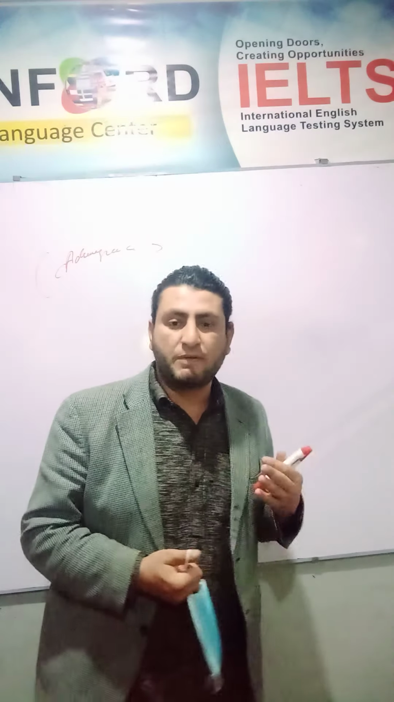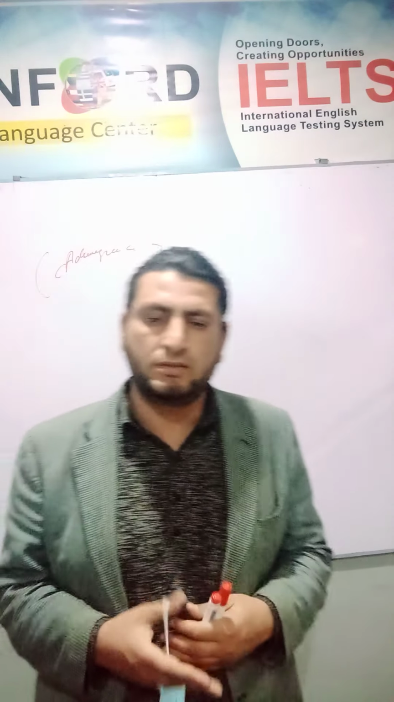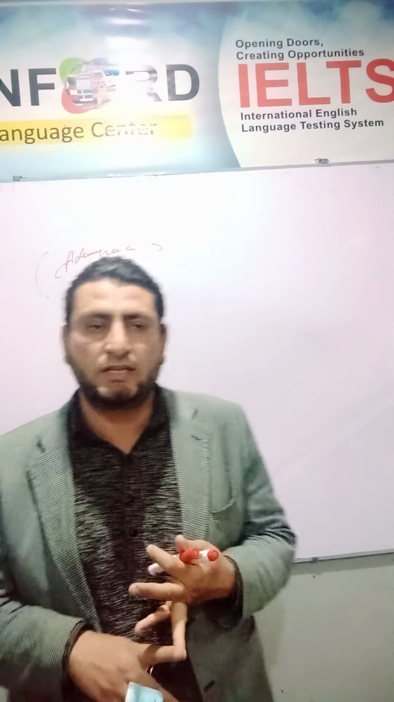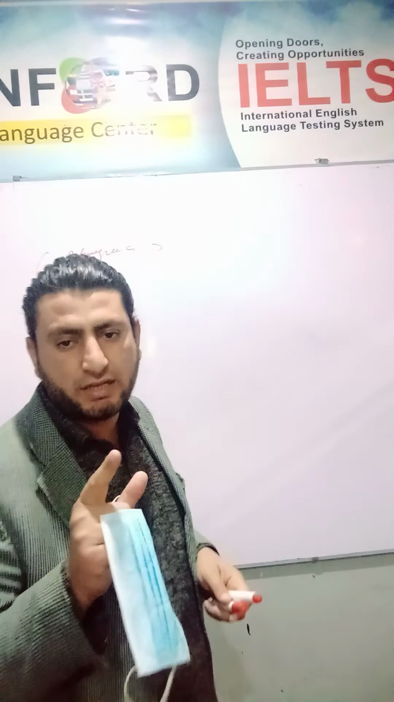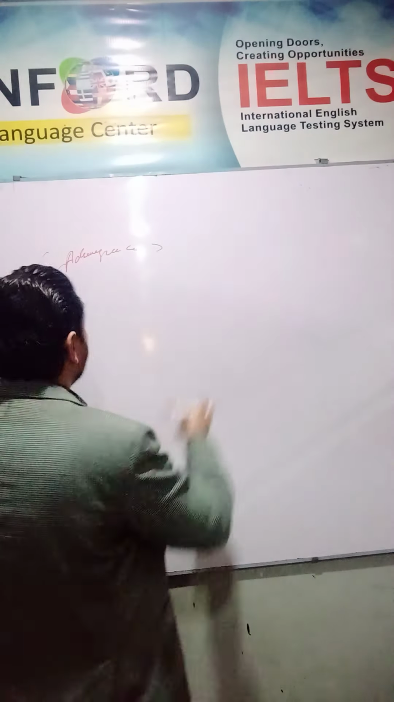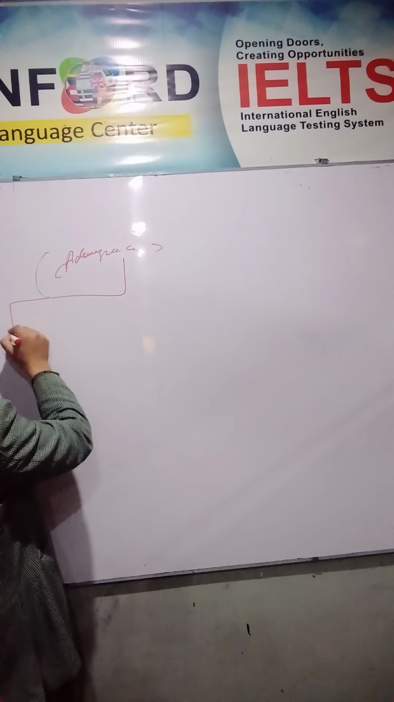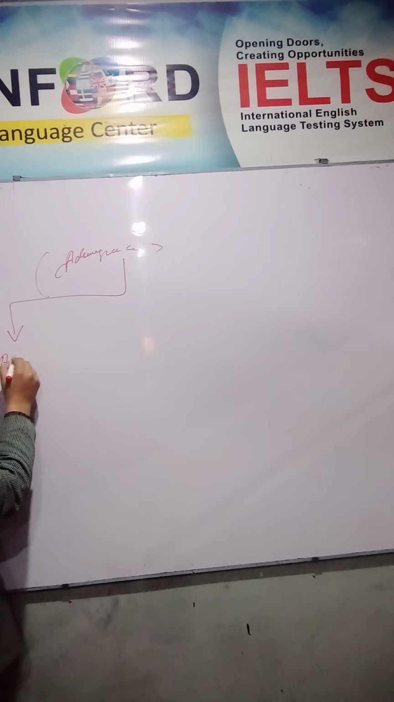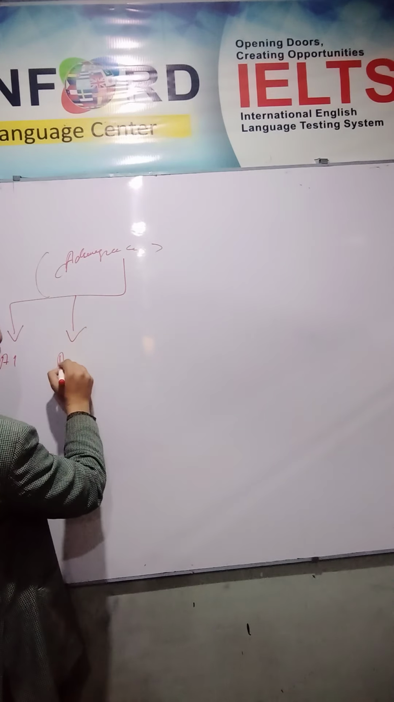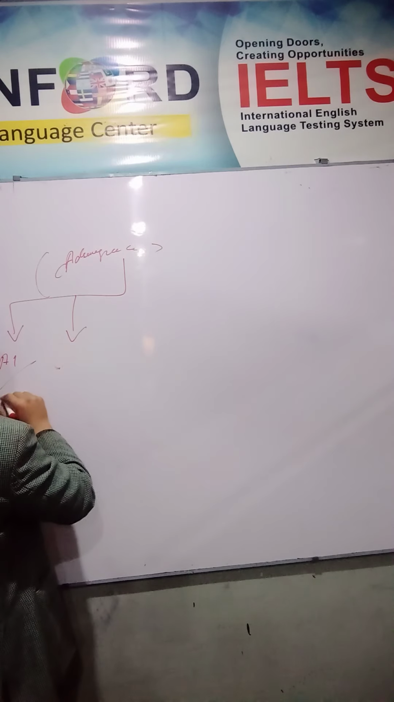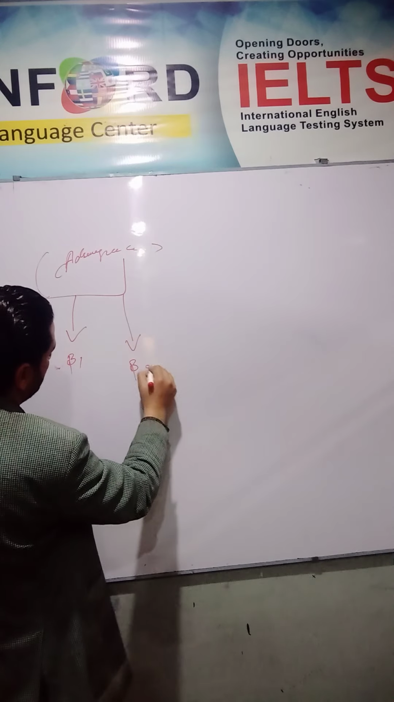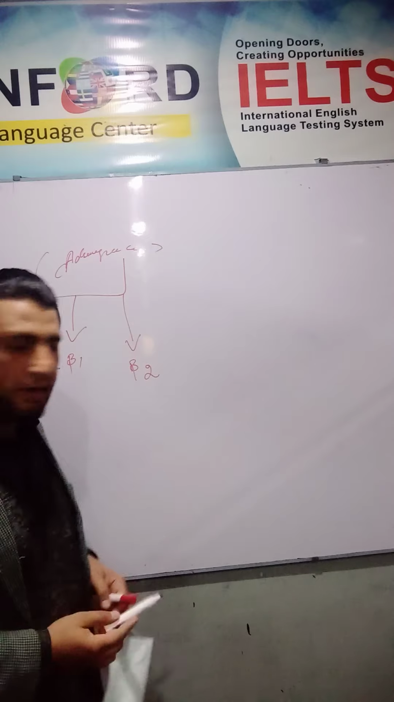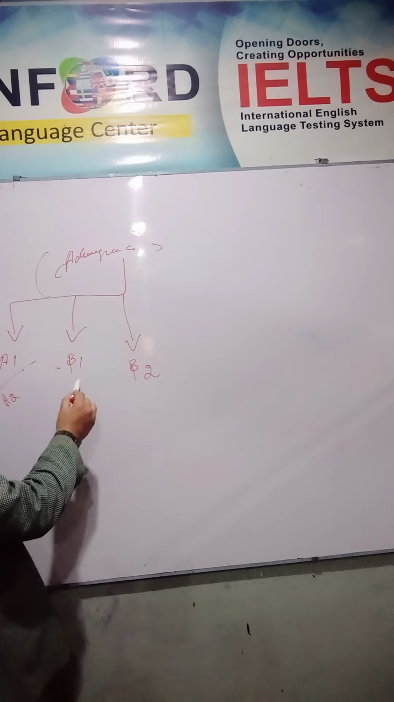There are three types of systems inside pharmacodynamics: one is adrenergic receptors, another is cholinergic, and the third is histaminergic. So we'll start with adrenergic. Adrenergic is composed of alpha 1, alpha 2, beta 1 and beta 2 receptors. We will study all of these.